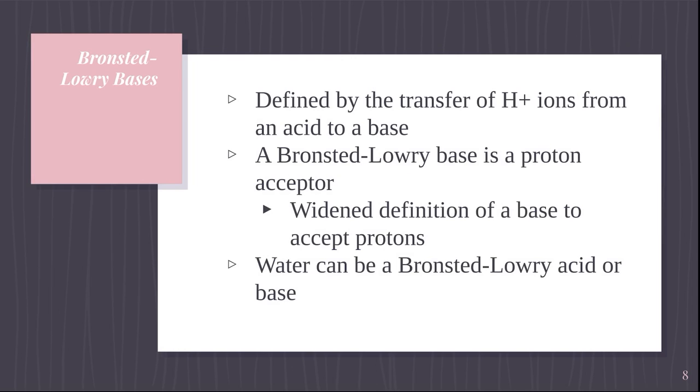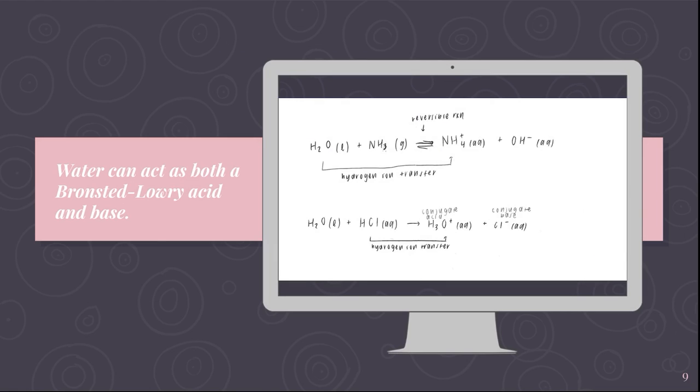For Bronsted-Lowry bases, they're defined by the transfer of H+ ions from an acid to a base. A Bronsted-Lowry base is a proton acceptor, and water can be both a Bronsted-Lowry acid or a base. Here we have 2 examples of water acting as an acid and a base. For the first one, we have water plus ammonia is going to give you ammonium and hydroxide ions.